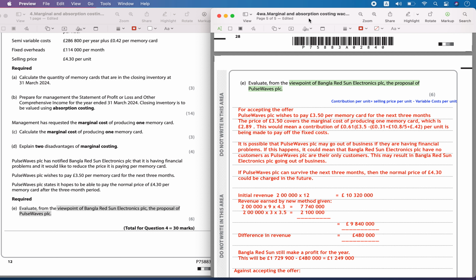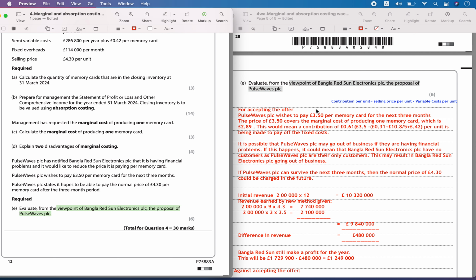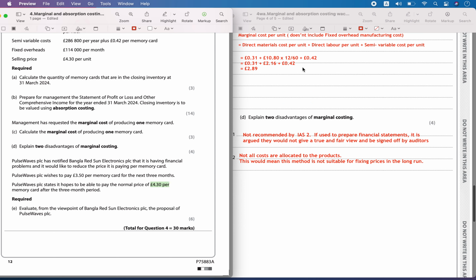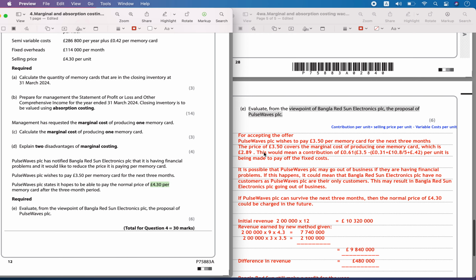Now, why should they accept this offer? We have to see whether it is suitable. For the reasons for accepting the offer, Pulse Wave wishes to pay 3.50 per memory card for the first 3 months and then 4.3 for the 9 months. The price of 3.50 covers the marginal cost. We had calculated the marginal cost as 2.89, so it is able to cover all the marginal cost, all the variable cost.